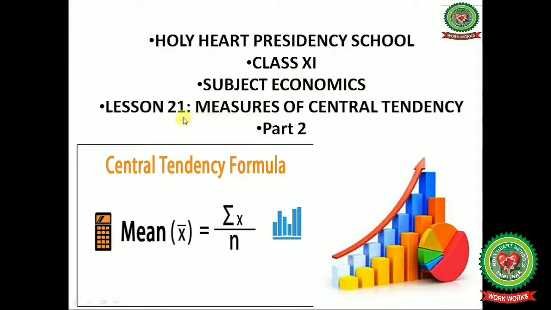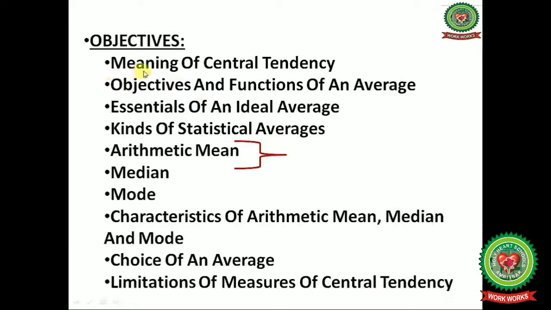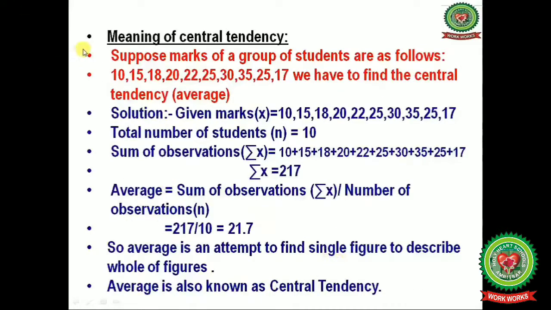As we were working with lesson number 21, measures of central tendency. In this chapter we have already discussed meaning of central tendency, objectives and functions of an average, essentials of an ideal average, kinds of statistical averages and arithmetic mean. Today we will continue with the arithmetic mean with the continuous series. After this we will discuss median, mode, characteristics of arithmetic mean, median and mode, choice of an average, limitations of measures of central tendency. Let us start with the meaning of central tendency.